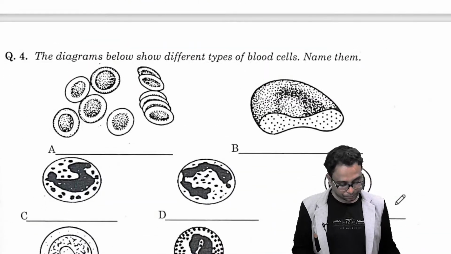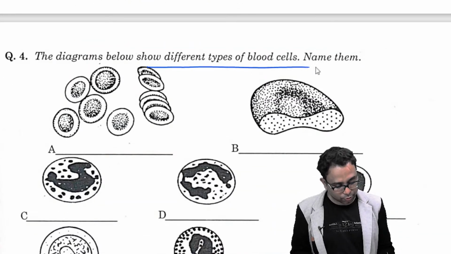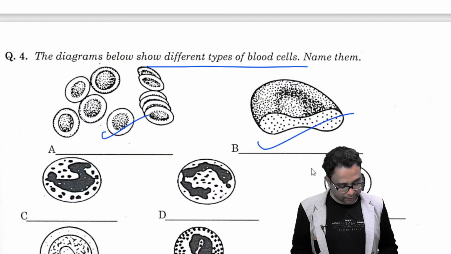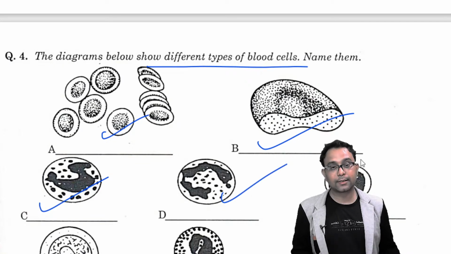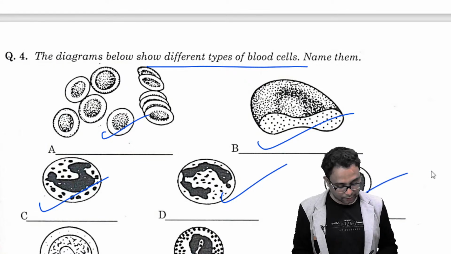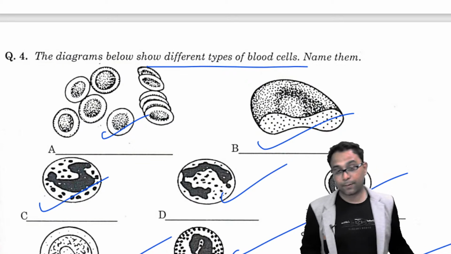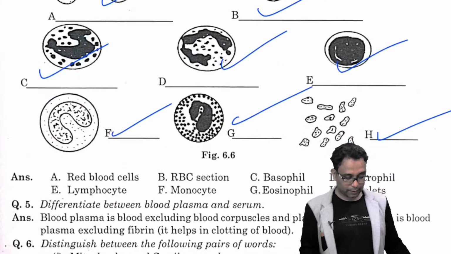Next question, the diagram below shows the different types of blood cells. This one is the RBCs, and this is also the RBCs sectional view. Number C is the basophil structure. Number D is the neutrophil structure. Number E is the lymphocyte structure. Number F is the monocytes, and number G is the eosinophil, and H is the platelets. This picture is most important, please bear it in mind.